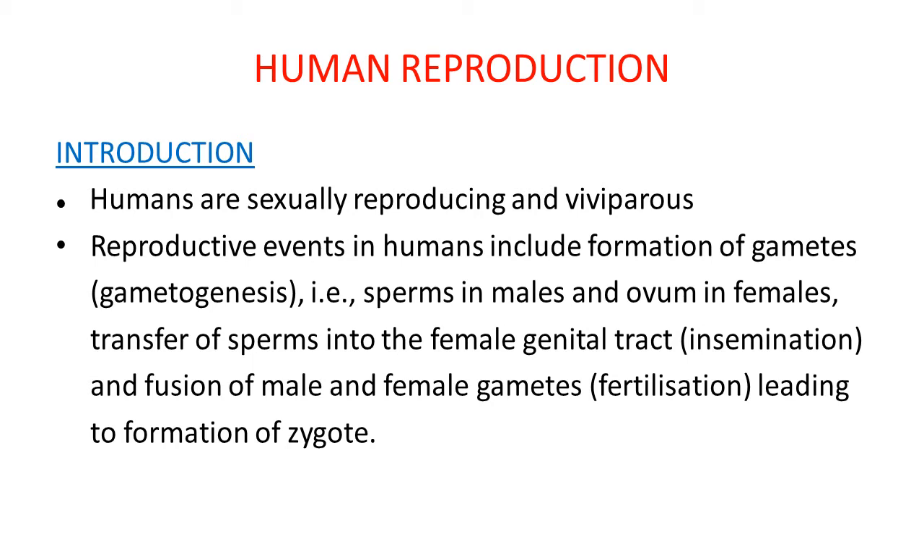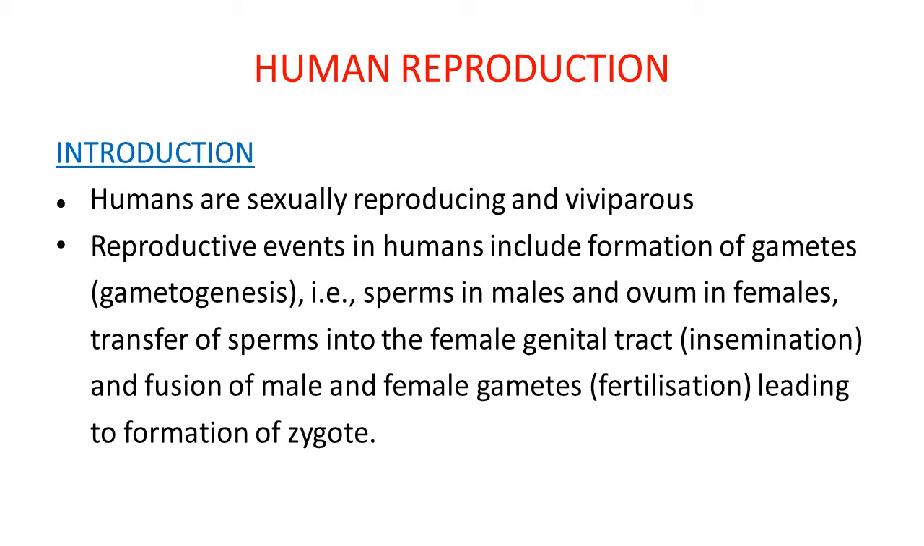First, introduction to human reproduction. As you know very well, as human beings, humans are sexually reproducing organisms and viviparous. Sexually reproducing organism means they have male and female sexes differentiated. Viviparous, you have already studied in detail. This type of organism gives birth to young ones.